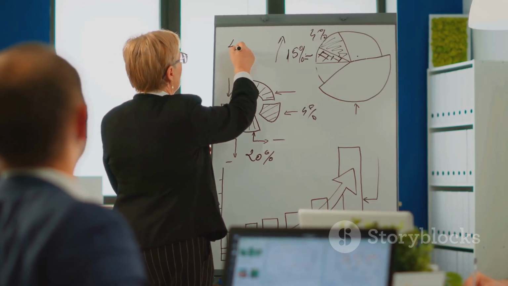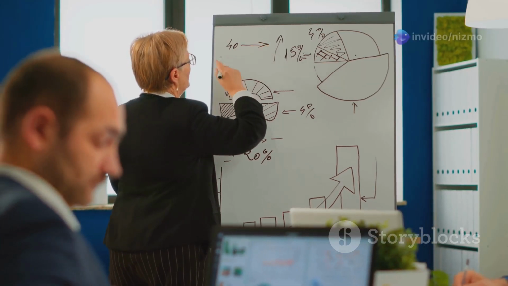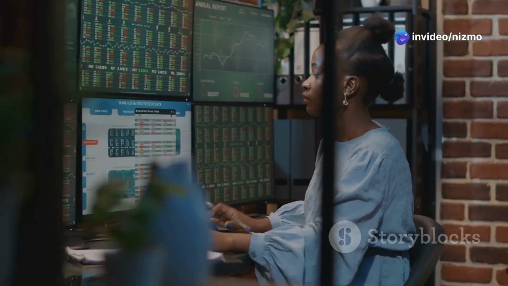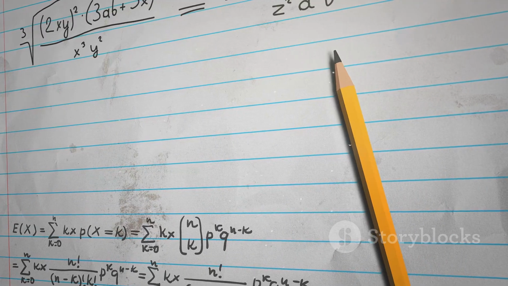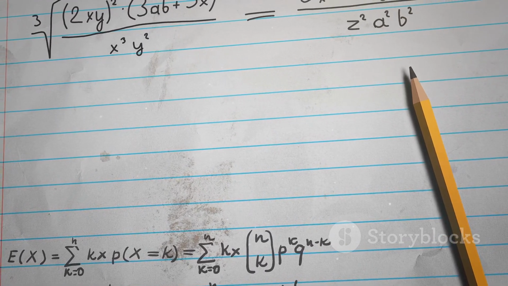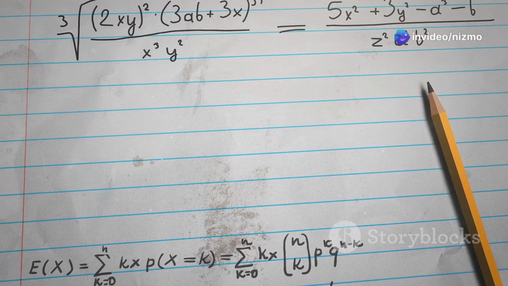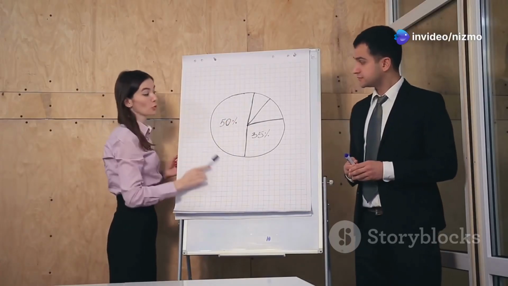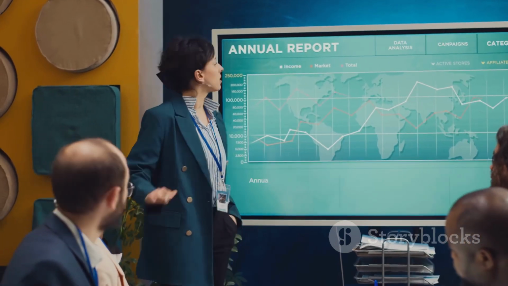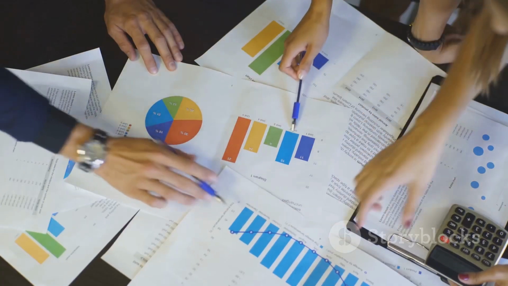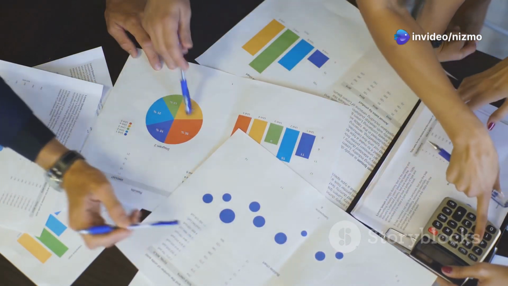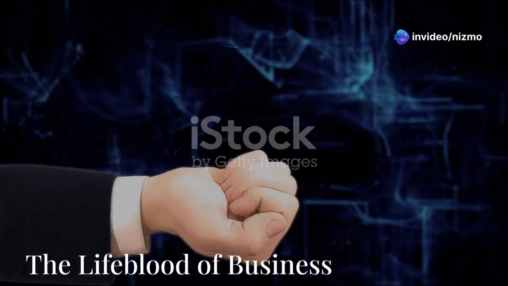WACC equals the proportion of equity times the cost of equity, plus the proportion of debt times the cost of debt times 1 minus the corporate tax rate. Plugging in the numbers from our example, WACC equals 0.6 times 0.10 plus 0.4 times 0.05 times 1 minus 0.30, which equals 0.074 or 7.4%. This means Company A's WACC is 7.4%. In other words, the company needs to earn at least a 7.4% return on its investments to satisfy its investors and creditors.